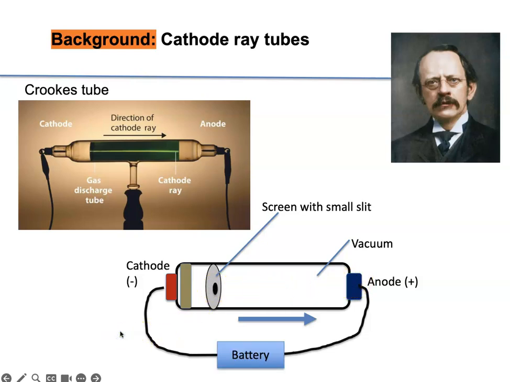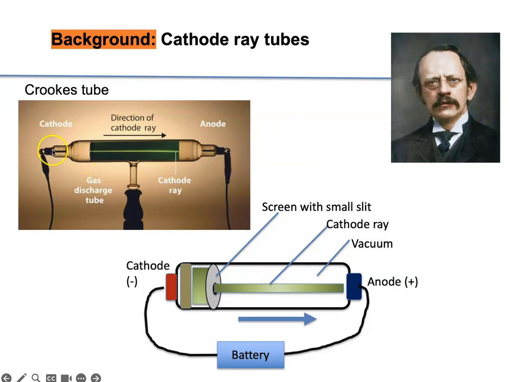So when you connect a battery to this device, you end up seeing a big beam, and it comes through this narrow slit as a long beam. This is called the cathode ray. Since these rays go from the cathode to the anode, they are called cathode rays. So here is a picture of an actual cathode ray tube, and here are the two power supply connections.